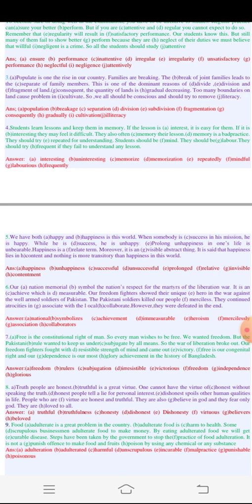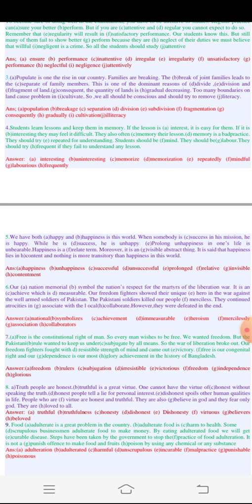So it would be like students learn lessons and keep them in memory. If the lesson is interesting, it is easy for them. If it is interesting, they may feel it difficult. So it would be uninteresting. If it is uninteresting, they may feel it difficult. They also often memorize their lesson, so it will be memorized. They also often memorize their lesson, and memorization is a bad practice.